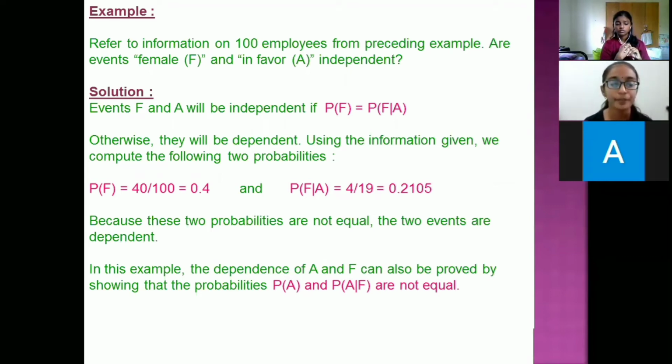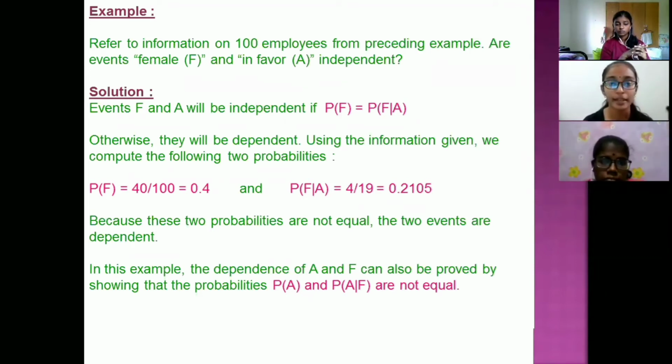Probability F is equal to 40 over 100, which is 0.4, and probability F given A is 4 over 19, which is 0.2105. So probability F is 4 over 10, and F given A is 4 over 19, which is not similar. So the events F and F given A are not independent, so they are dependent. Because these two probabilities are not equal, the two events are dependent.